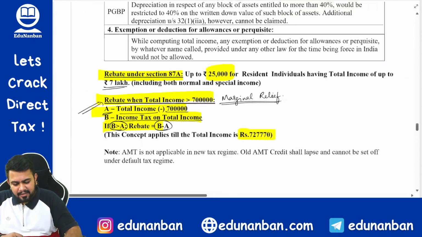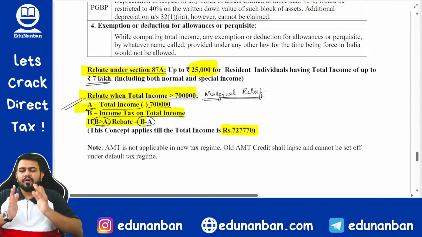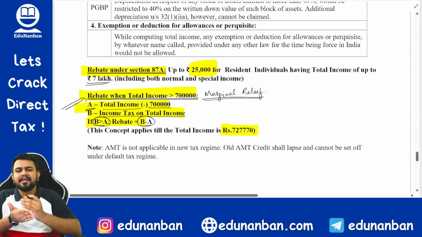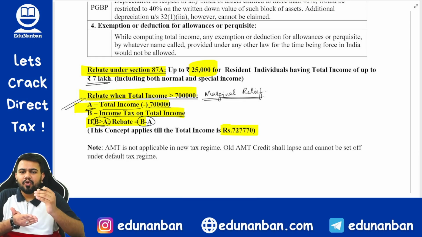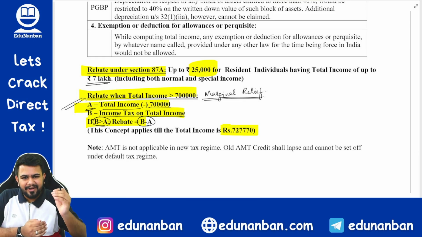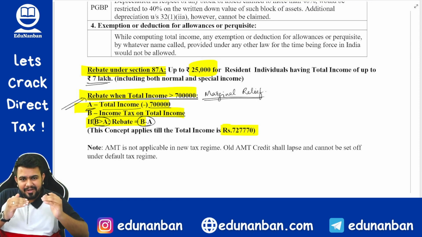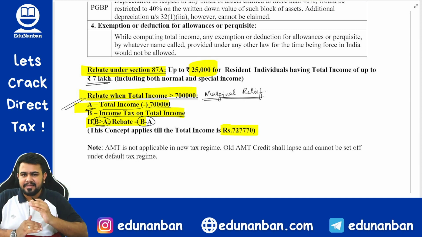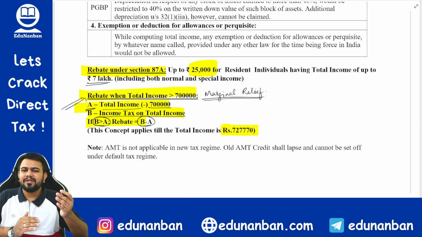So what did I tell you? There is a rebate. For whom the rebate is allowed? For resident individual who is having total income up to 7 lakhs. What is the rebate amount? 25,000 or the tax, whichever is lower. Sir, if the income is above 7 lakhs, is there any rebate? Answer is yes. If the income is above 7 lakh also, there is a rebate.